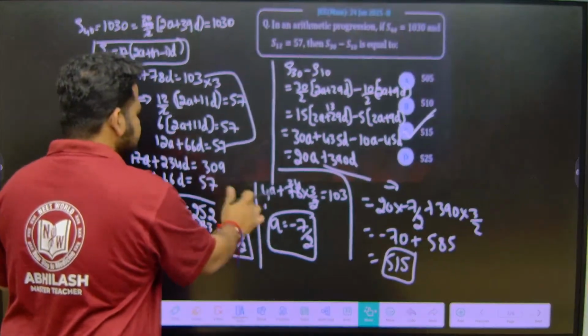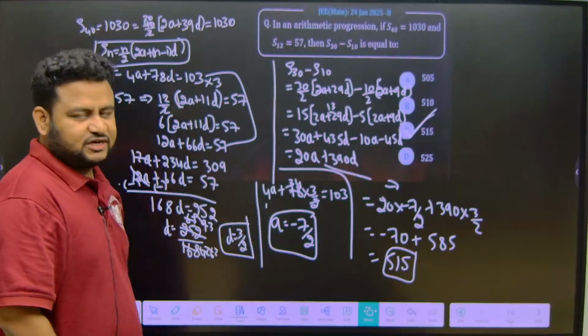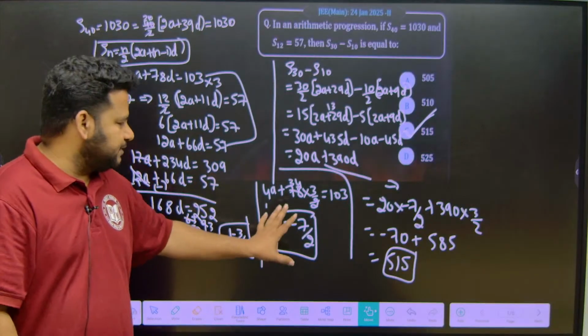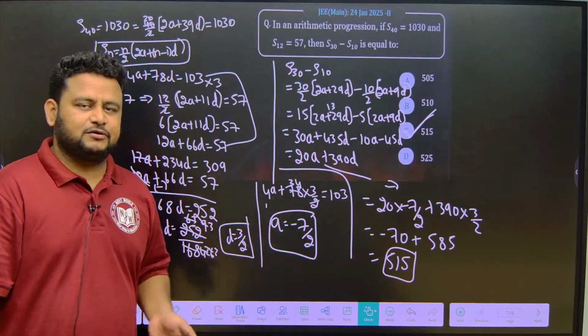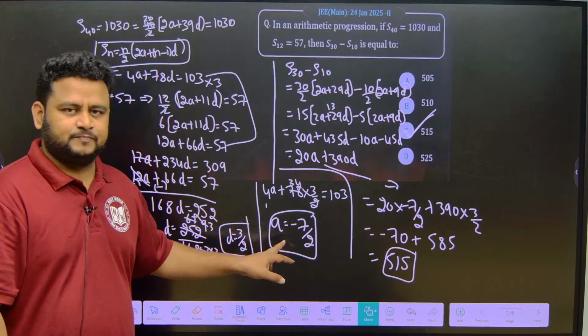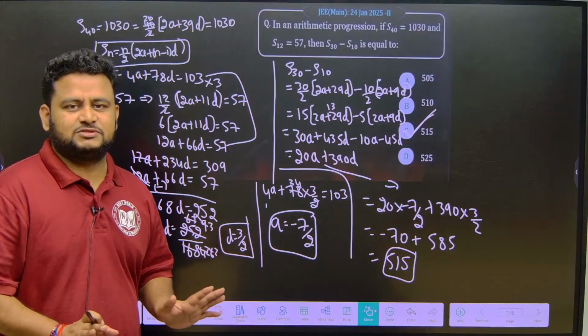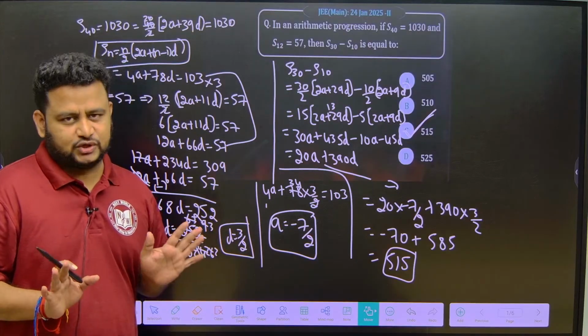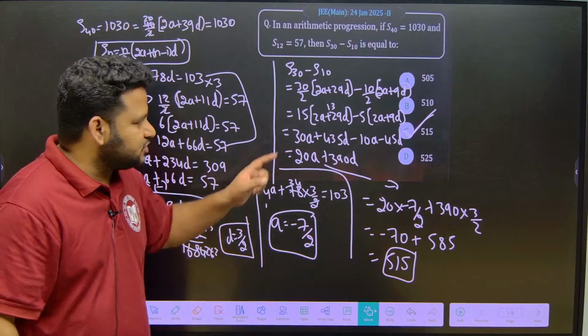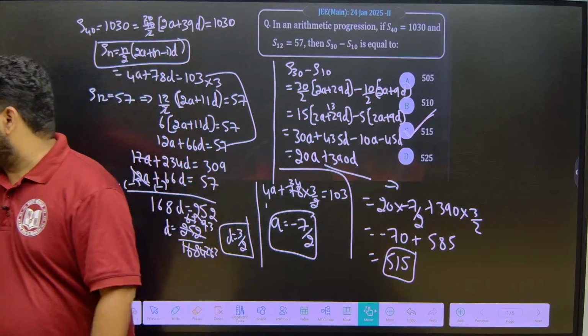So this is a minor calculation mistake which you shouldn't make. Anyways, you should be able to solve this. In upcoming questions I'll just directly write the values, you should be able to do the calculation. In initial sum questions I will be writing all the steps so that it caters to the needs of every student. Clear? Alright friends, the answer to this question is 515.